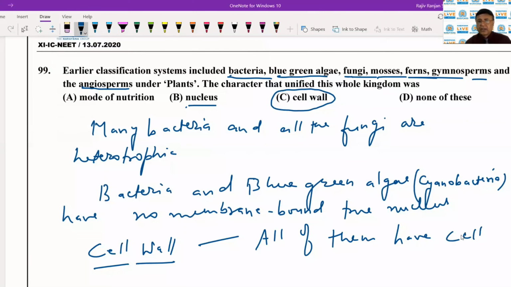So cell wall is the only binding feature, the only unifying feature that led to their inclusion into the kingdom Plantae.